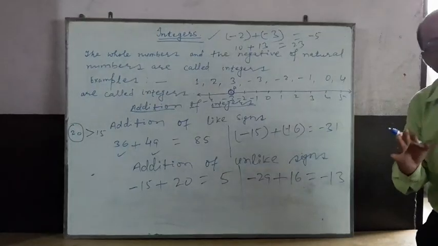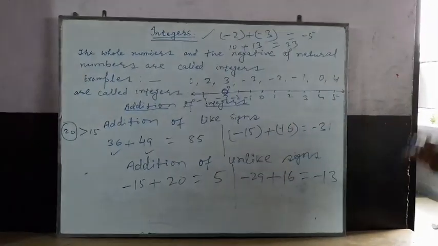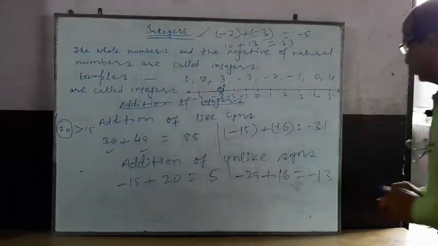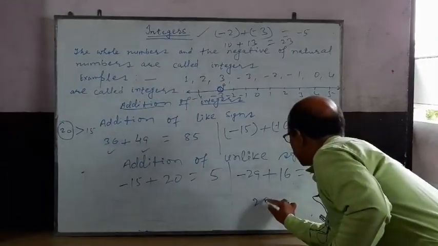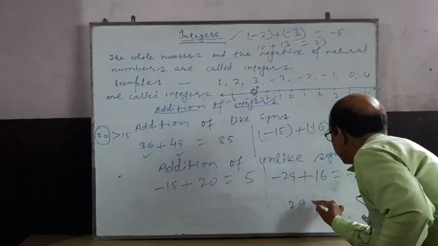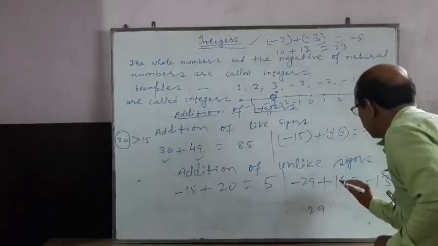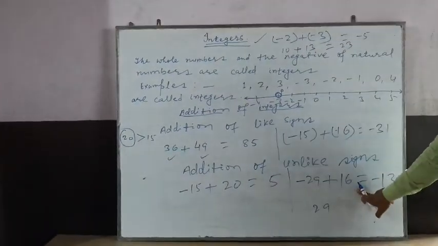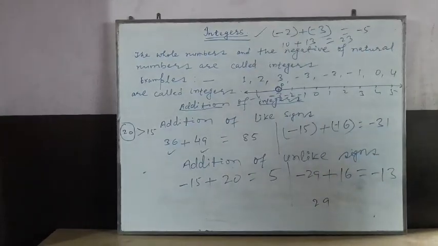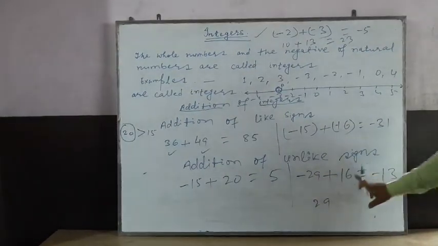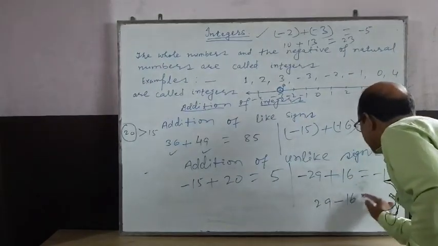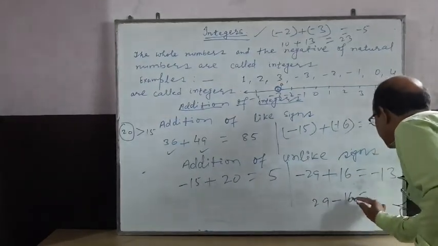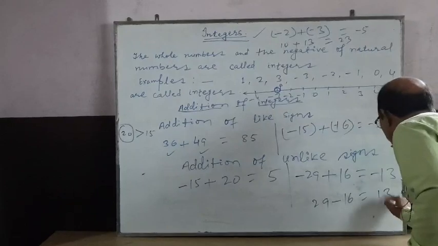Look here, 29 and 16. You have to subtract 16 from 29. 29 minus 16. It will be 9 minus 6, 3, 2 minus 1, 1.